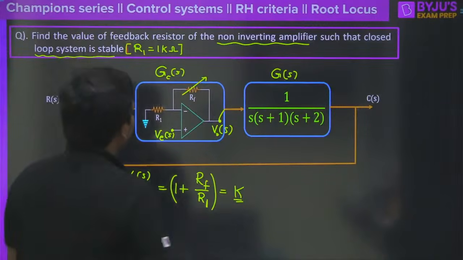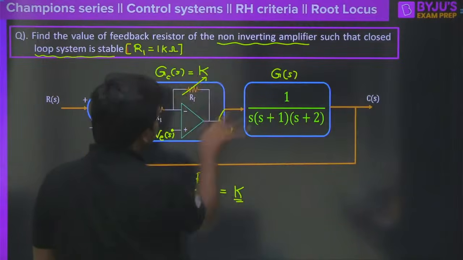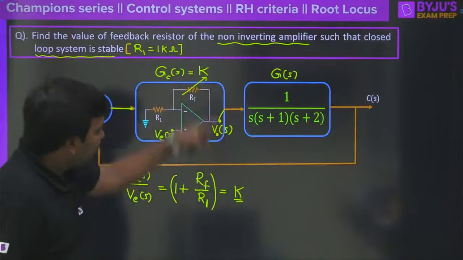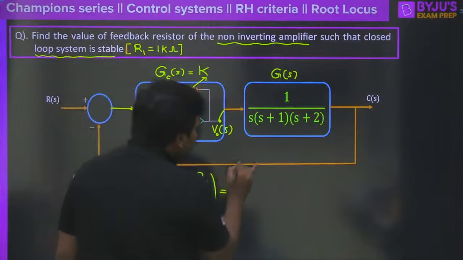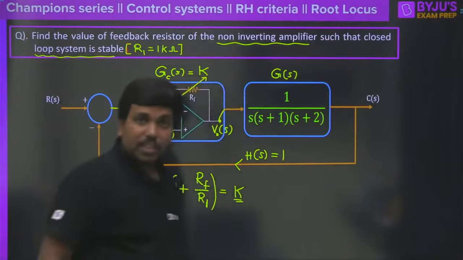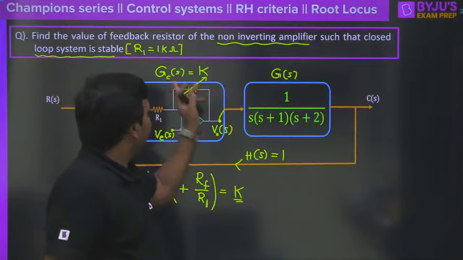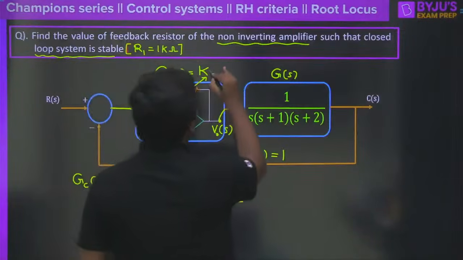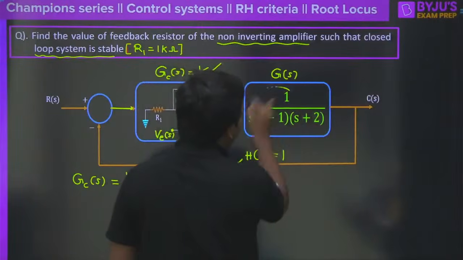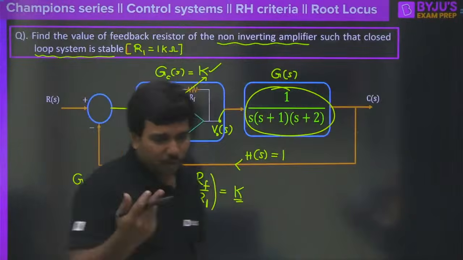So that means now what I do is I will ask you to change this entire function as a K, right? Change this entire function as K. Any one of you easily can understand that the feedback is equal to 1. Still the gain of the feedback is 1. H of S is still equal to 1, and in the forward path we have K as well as this function here, which is nothing but 1 by S into S plus 1 into S plus 2. Why no one has given the answer? I expected the answer from you, right?